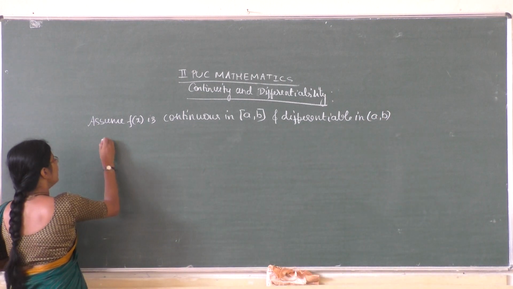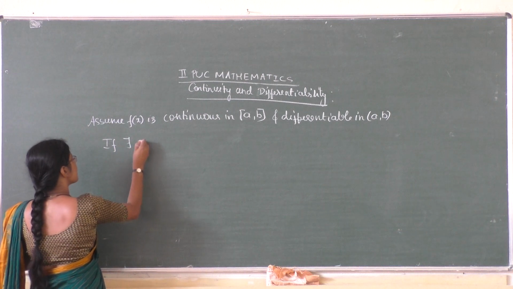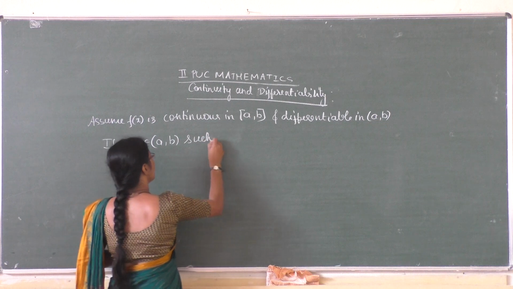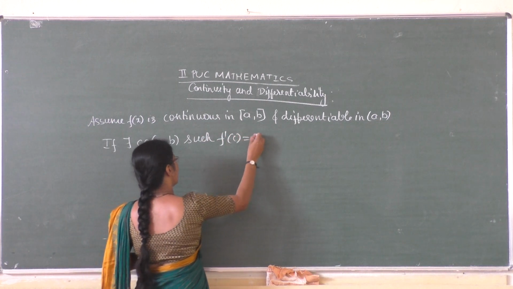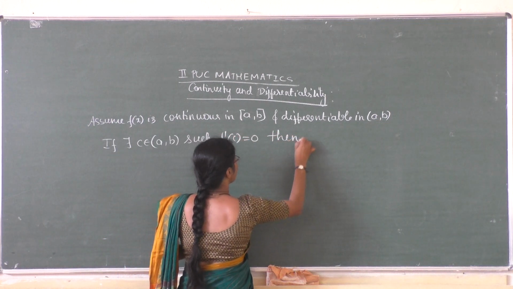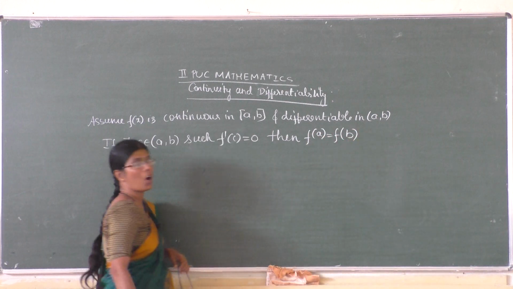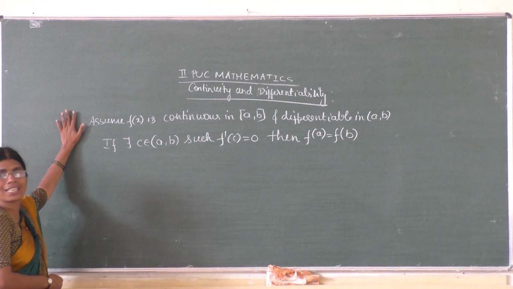If there exists c in a comma b such that f dash of c equal to 0, then f of a is equal to f of b. So the converse of Rolle's theorem we take like this.